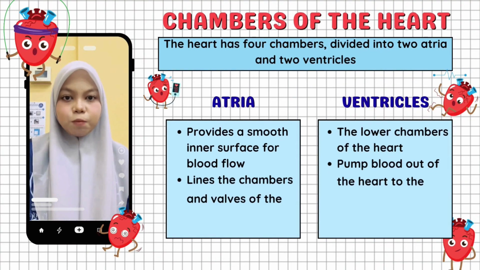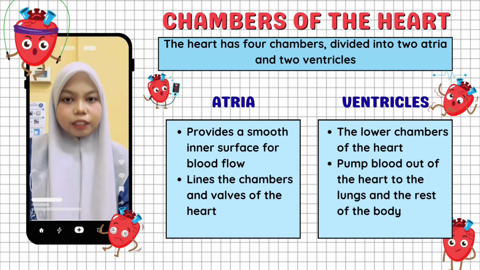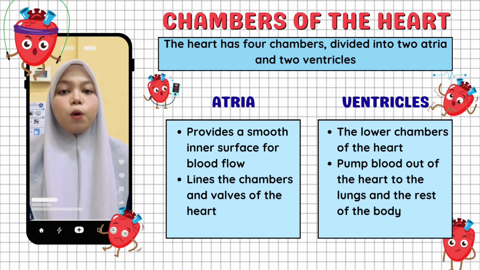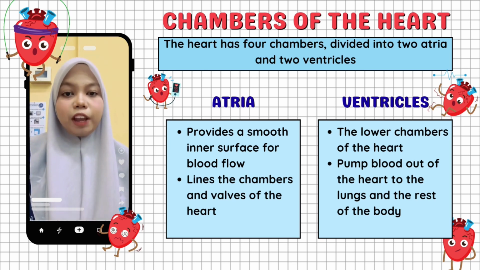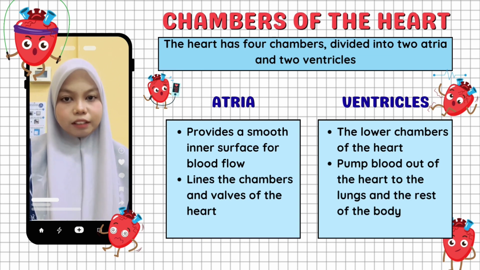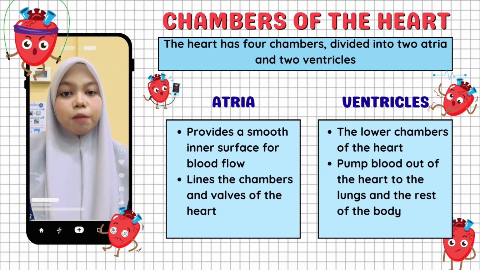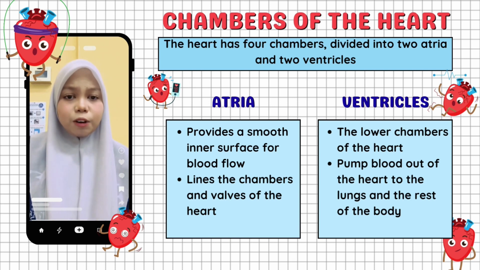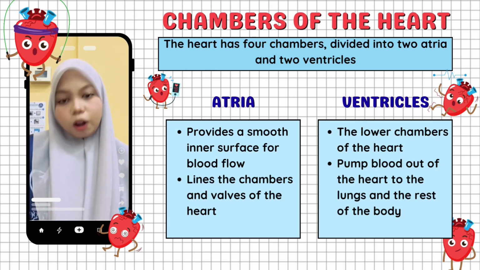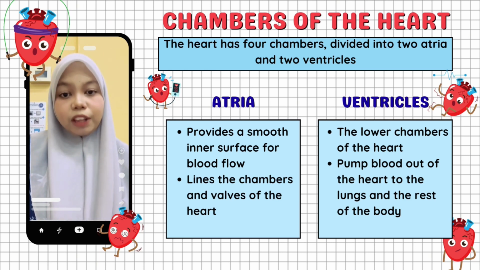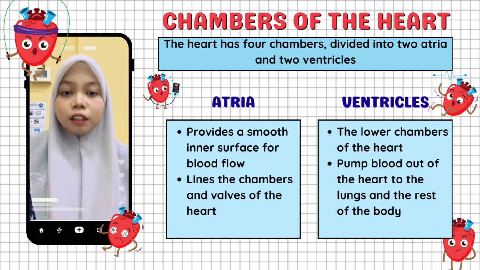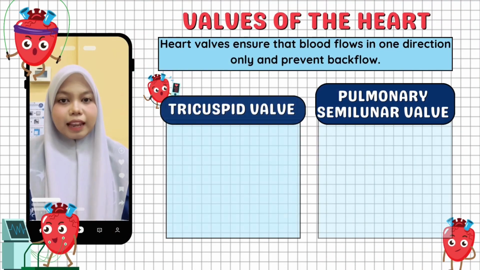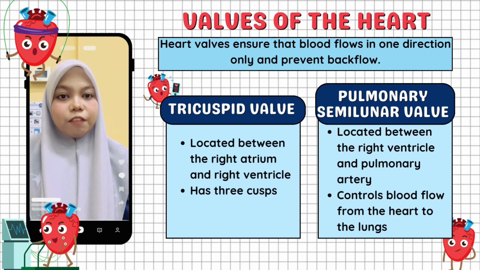Okay, next, let's move on to the chambers of the heart. The heart has 4 chambers, which are divided into 2 atria and 2 ventricles. The atria are the upper chambers of the heart and their role is to receive blood entering the heart. Meanwhile, the ventricles are the lower chambers and their role is to pump blood out of the heart. So, in short, the atria receive blood while the ventricles pump blood to the lungs and the rest of the body. Lastly, I will explain about the valves of the heart.